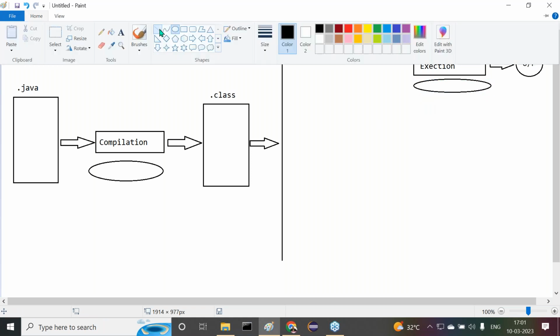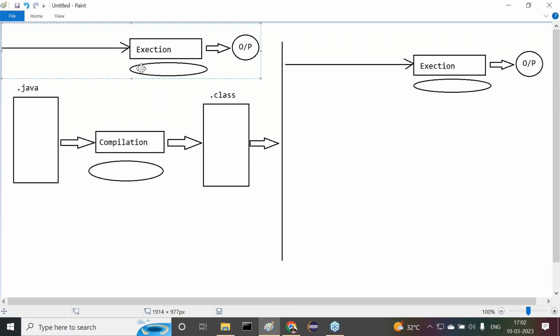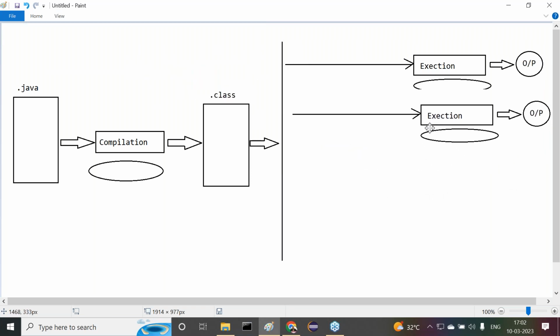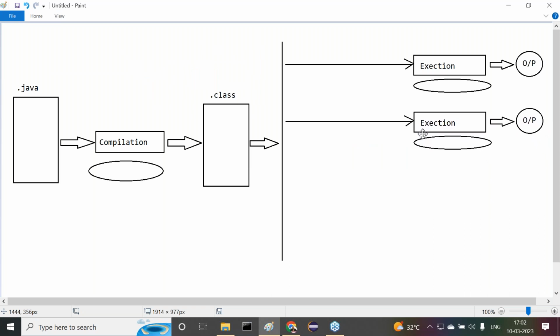Now here I want to take an execution process. This is another execution.